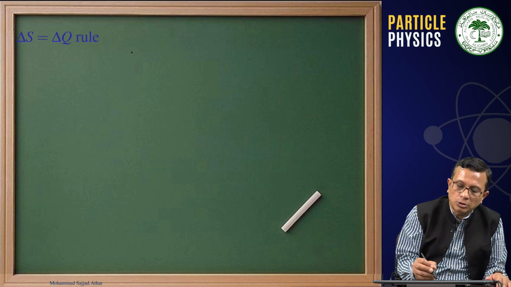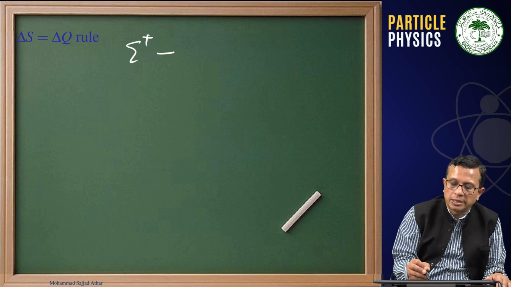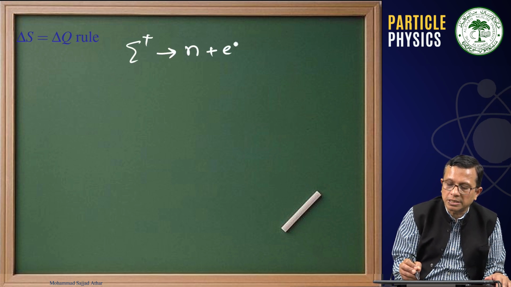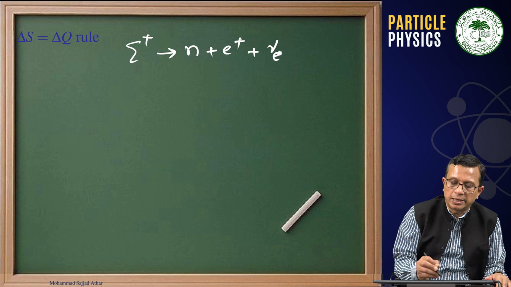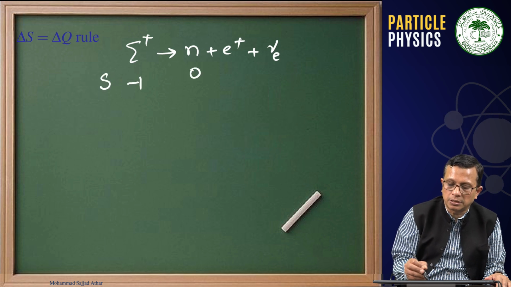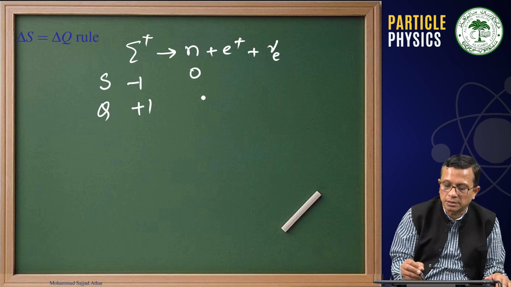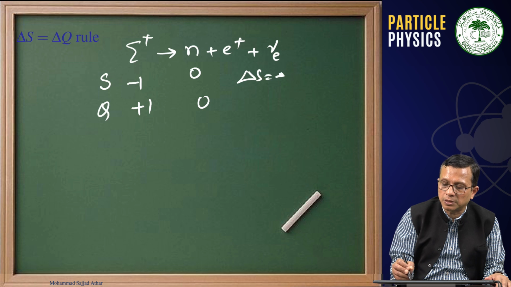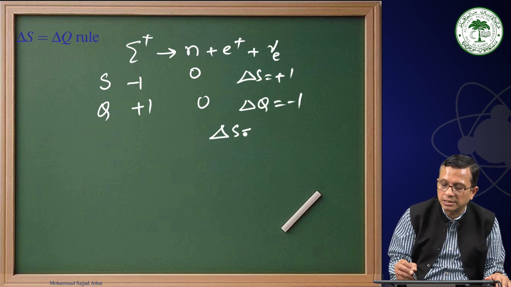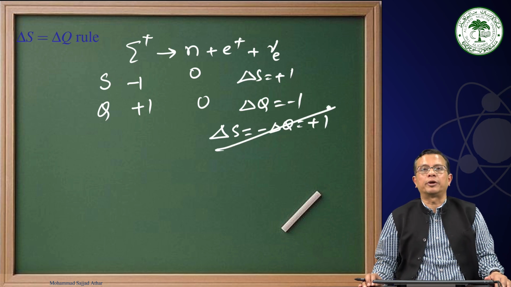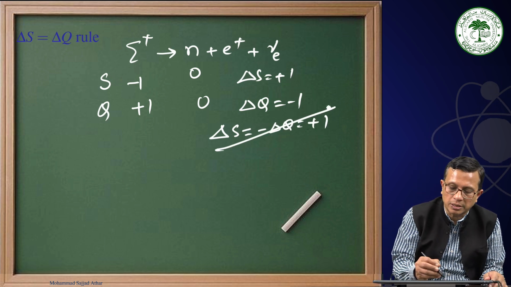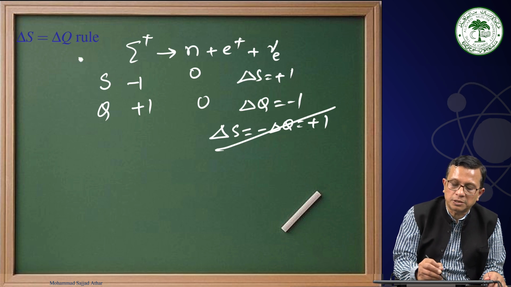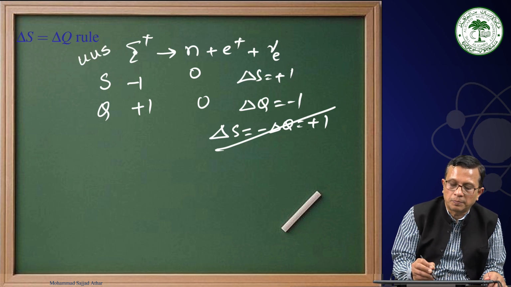And then we also talked about sigma plus decaying into neutron plus e plus nu e. Then here strangeness is minus 1, this is 0, this charge is plus 1 and this is 0. Therefore, delta S is plus 1 while delta Q is minus 1. Therefore, delta S over delta Q is minus 1, and this will be a forbidden process. And this I told you in the class, that sigma plus means strangeness is minus 1 and this is uds.